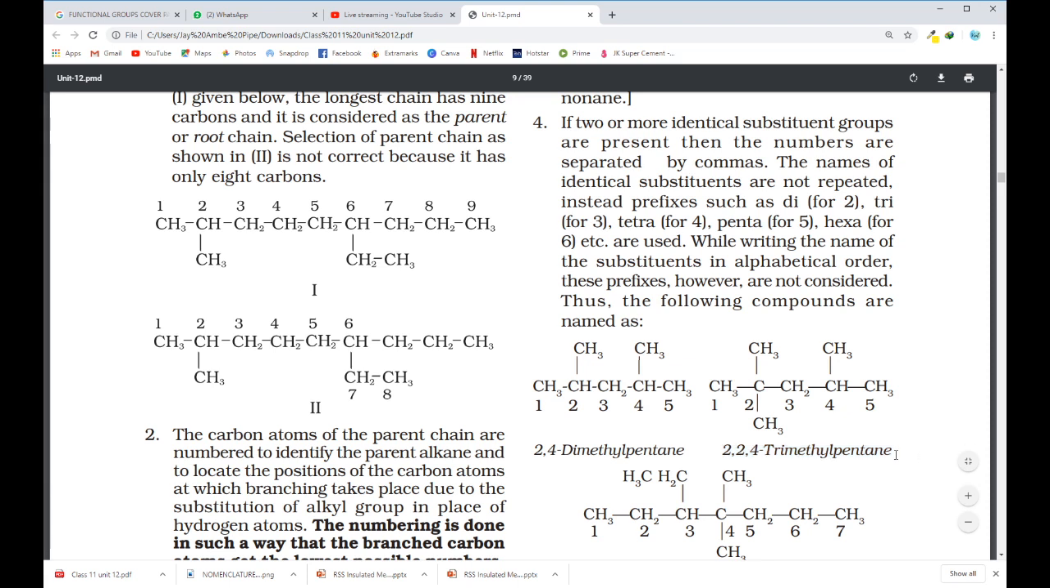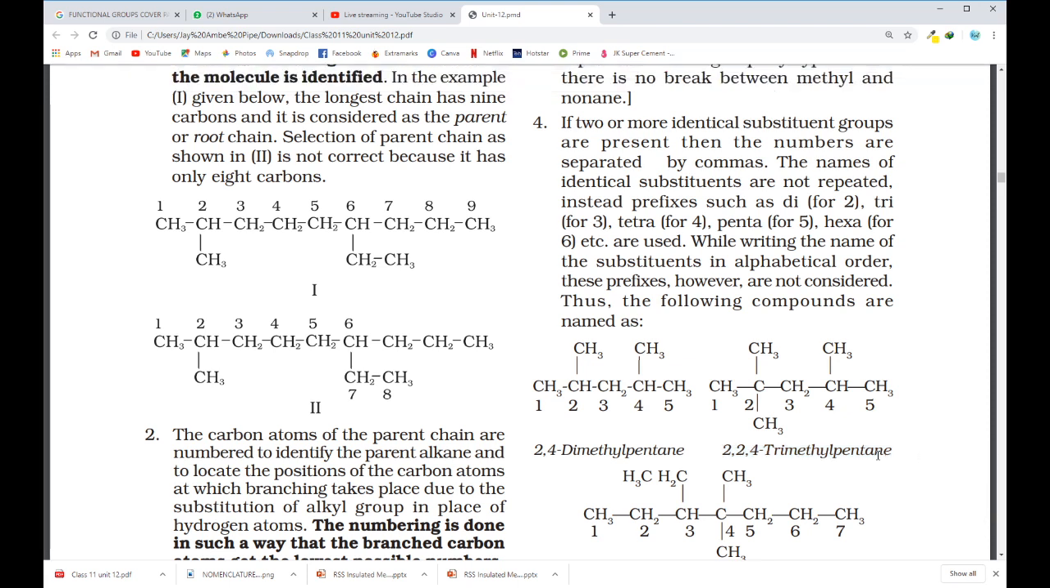Even a teacher may ask you in a problem. She may give both the names, 2,2,4 trimethyl pentane and 2,4,4 trimethyl pentane. Which name is more preferable? Then you have to give the reason and the right name. So you can do this when you know every basic thing about this.